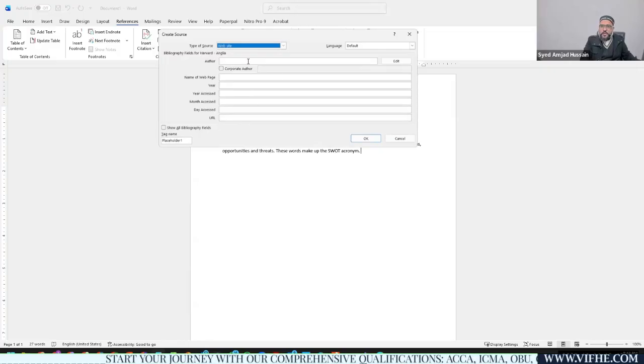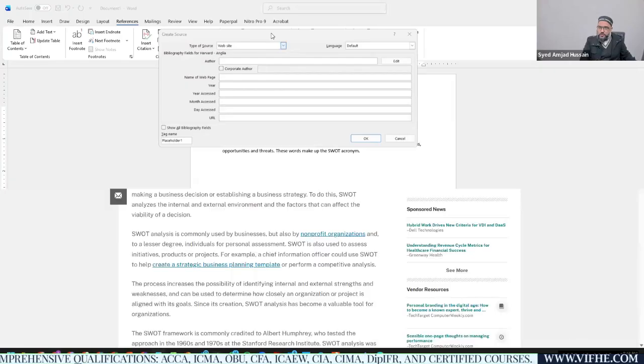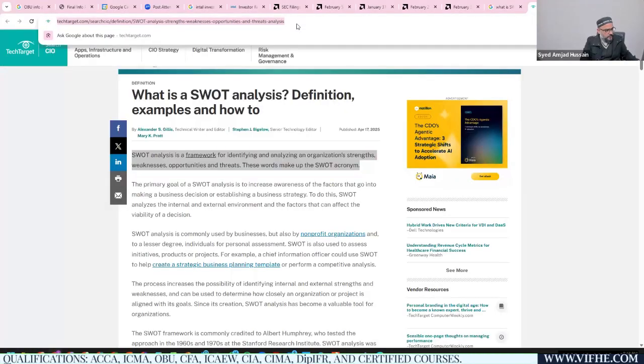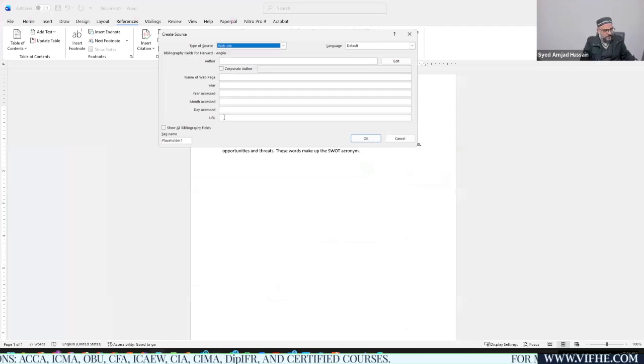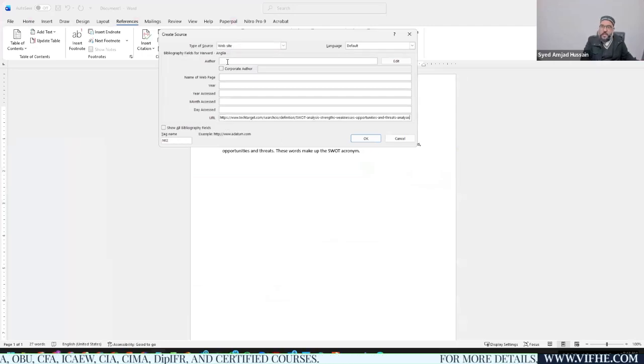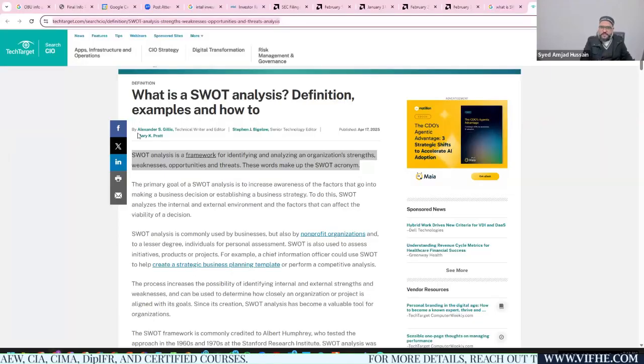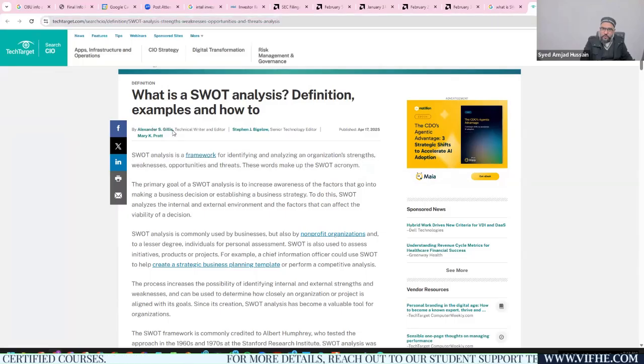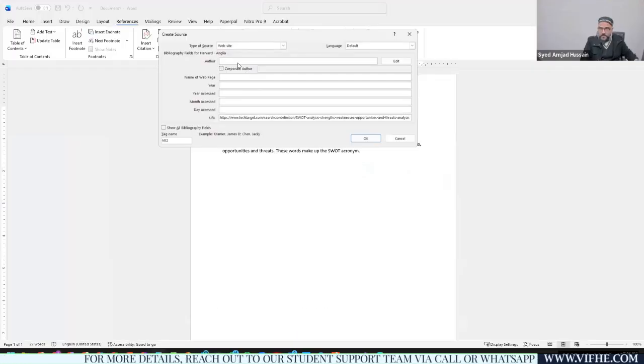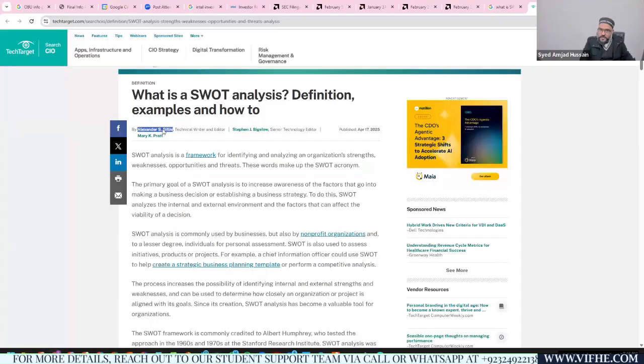In this dialog box, you are referring to data from a website. As we are referring to data from a website, the first thing we would look at is the URL of that website, and it should be updated in this part, right? So we have updated this URL. Then you need to mention who is the author of this website. You can see the author was mentioned here. I'm not sure what the name is, right? You need to copy it and paste this reference over here. Apologies, why is it not copying the name? Copy it and